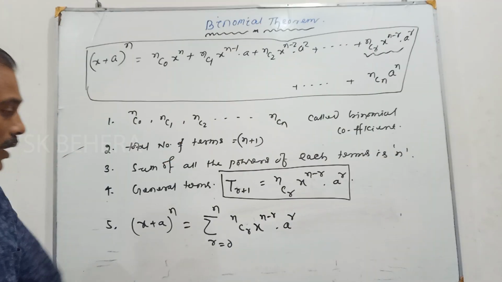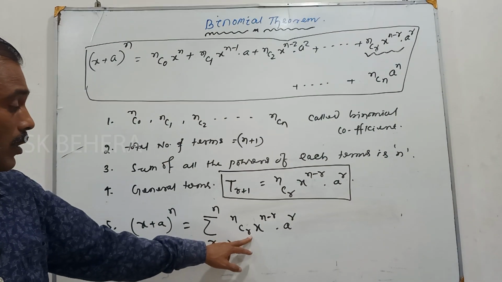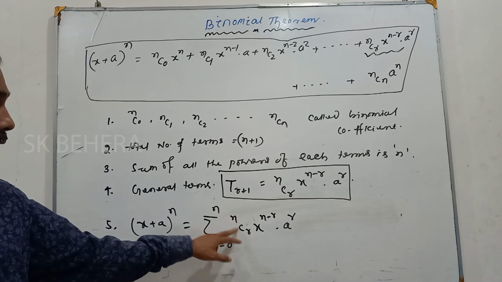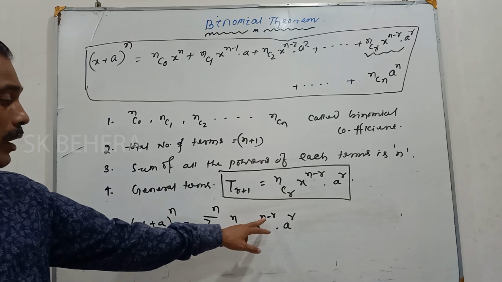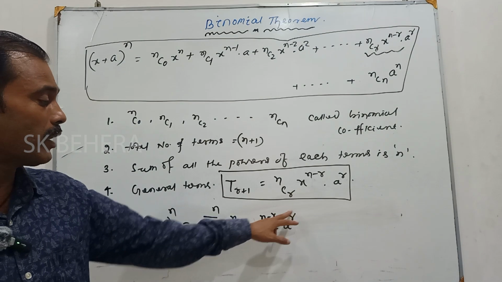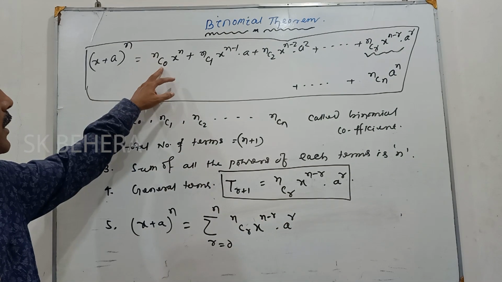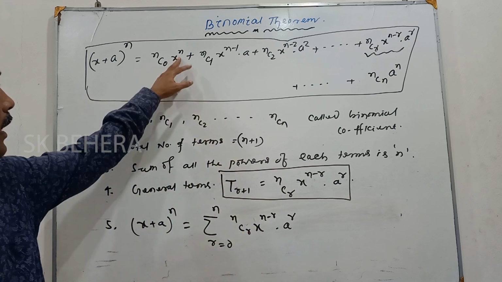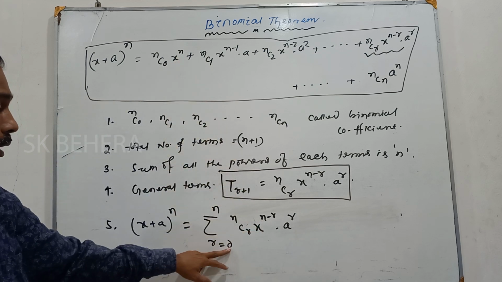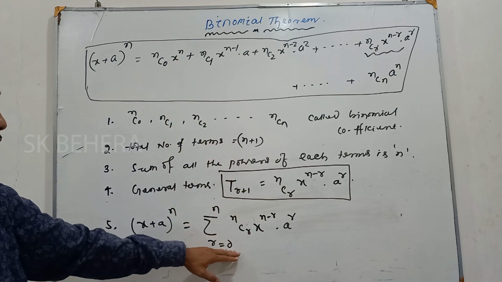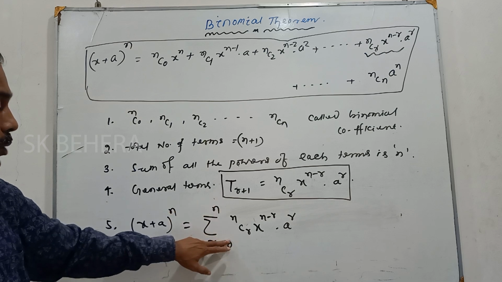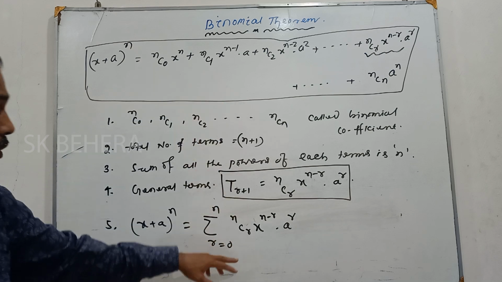Now you put here r value equal to 0. If r is equal to 0, then it is nC0 x^n a^0. a to the power 0 means 1. So this will be the first term, nC0 x^n. Then put r is equal to 1. r varies from 0 to n. Then what will the second term be?